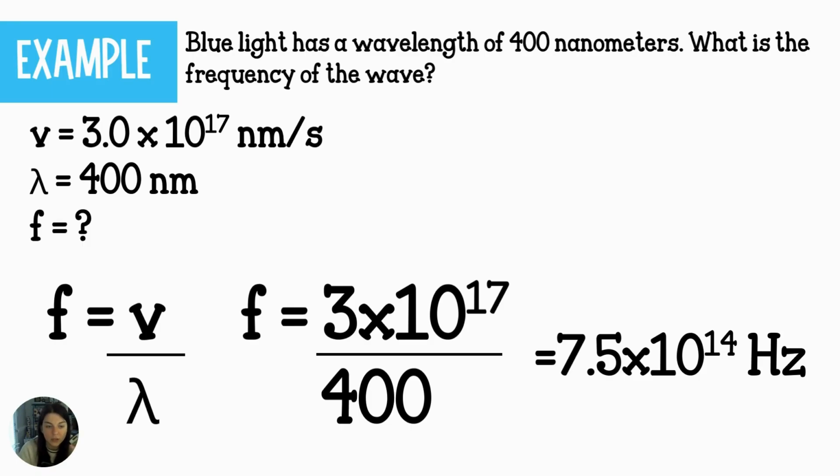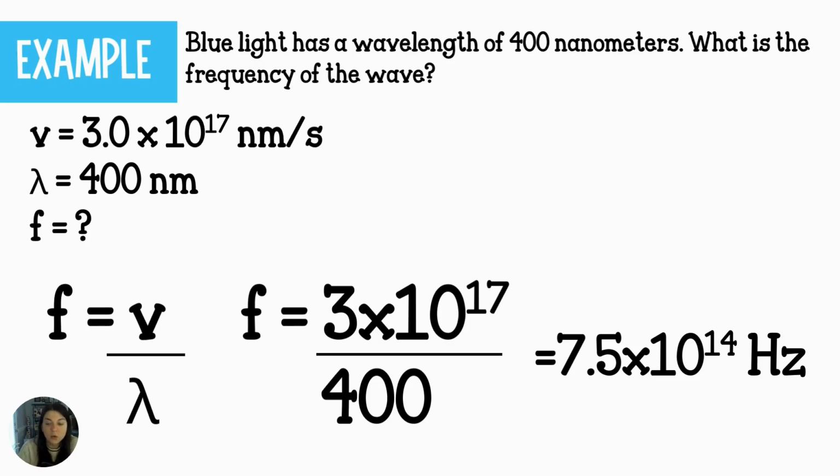So on your calculator, you turn it on, parentheses, 3E17, close up those parentheses, divide it by 400, and then we're getting 7.5 times 10 to the 14th. Because we're solving for a frequency, our unit is hertz. Like I said, we're looking in the low teens for our frequencies when we're talking visible light, ultraviolet, and infrared. And those are going to be like healthy numbers.